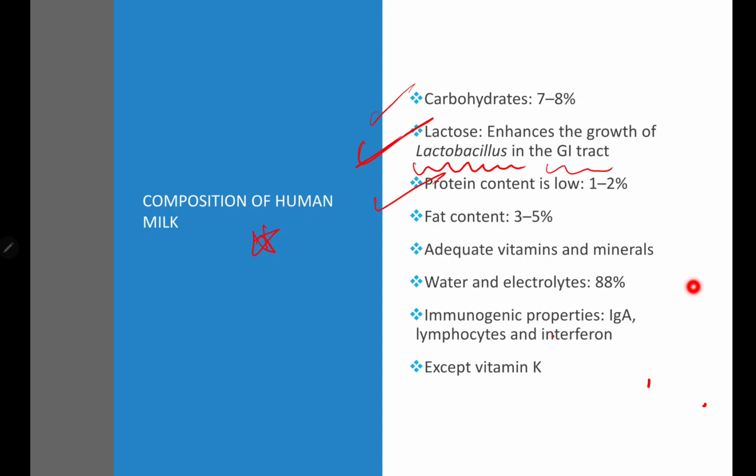Protein content is going to be low. Fat content is going to be around 3 to 5%. Adequate vitamins and minerals are going to be there. Water and electrolytes are going to be 88%. Immunogenic properties like immunoglobulin A, lymphocytes and interferon are present, except vitamin K. Okay, this is the composition of human milk: carbs, protein, fat, lactose, adequate vitamins and minerals, and 88% water and electrolytes.